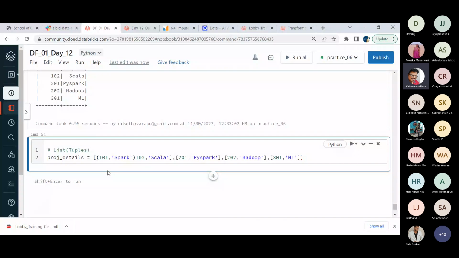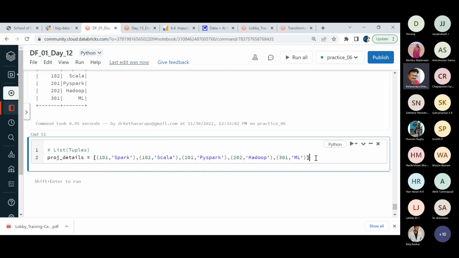Multiple tuples I can make use of, not just one or two scalars. So instead of this, you can make use of this. See how flexible the usage is: with just a simple change of these brackets, one can conclude.